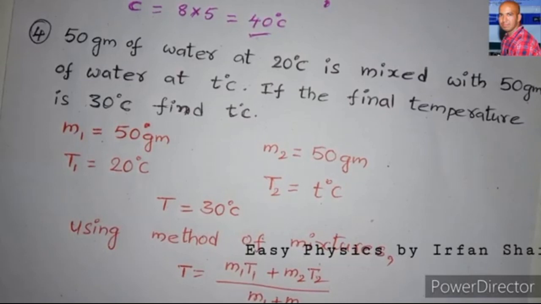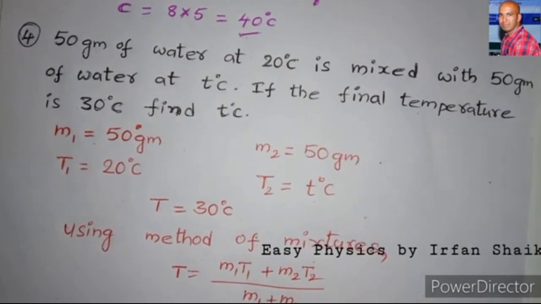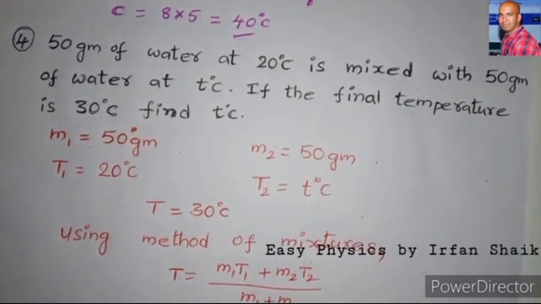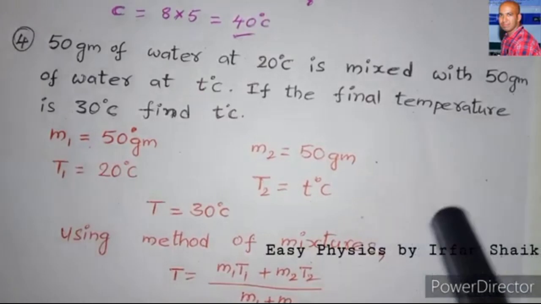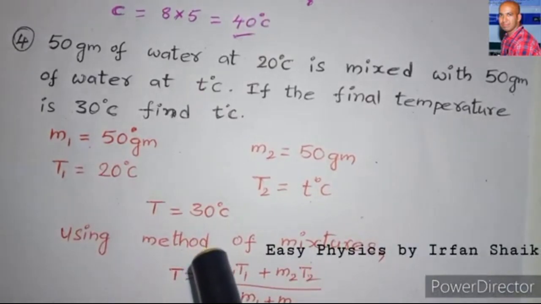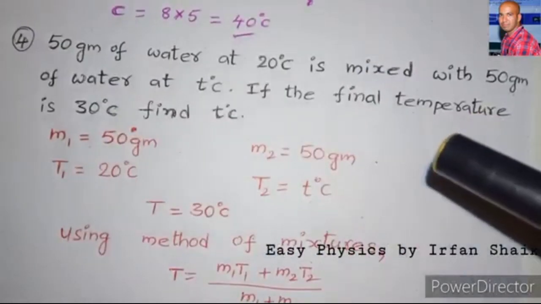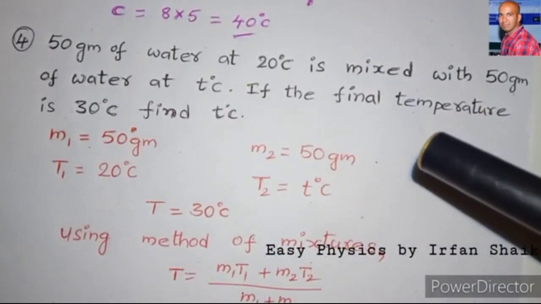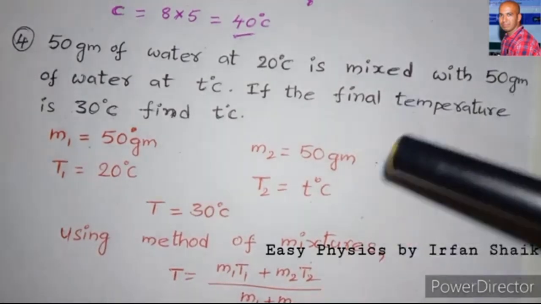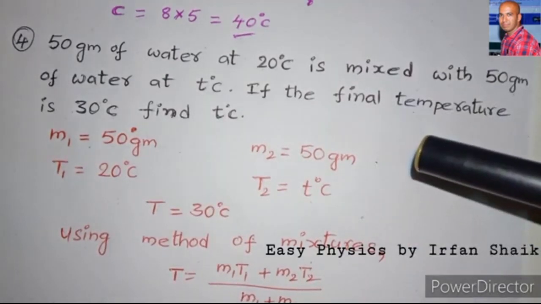50 grams of water at 20 degrees centigrade is mixed with 50 grams of water at T degrees centigrade. If the final temperature is 30 degrees centigrade, find T degrees centigrade. So here we need to apply the method of mixtures formula.